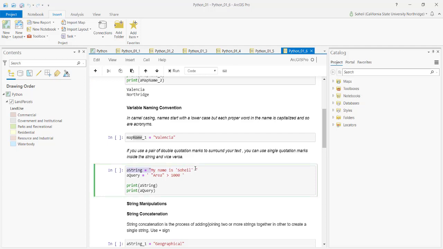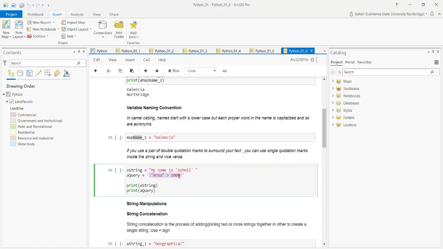In this one, I would like to output this: My name is Sohel, and Sohel is wrapped by single quotes. So what should I do in this case? If I wrap everything by double quotes, this whole thing is now a string. They are wrapped by double quotes, and I can simply assign it to my variable, a string, and then I can output it here, right? How about if I want to output a name wrapped in double quotes? I simply have to wrap it with single quotes, like here.